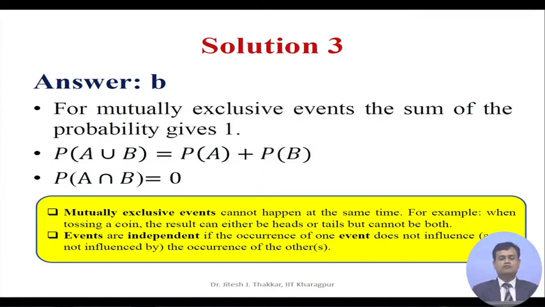The reason, for mutually exclusive events, the sum of the probability is 1 and probability of A intersection B is 0. I can just remind you that mutually exclusive events cannot happen at the same time. For example, when tossing a coin, the result can either be heads or tails but cannot be both. Similarly, events are independent if the occurrence of one event does not influence and is not influenced by the occurrence of the other event.